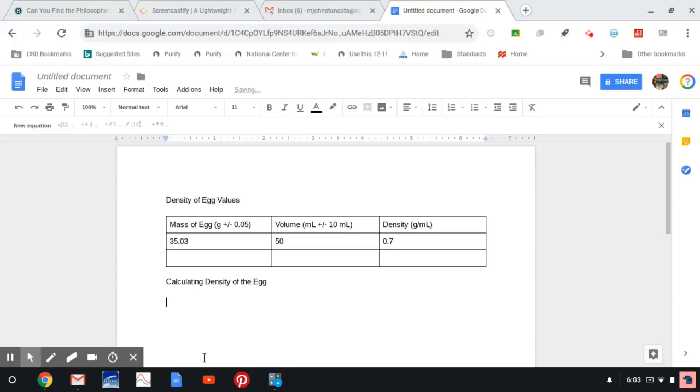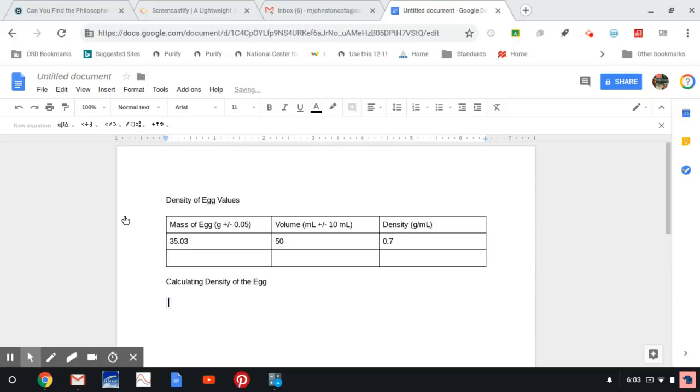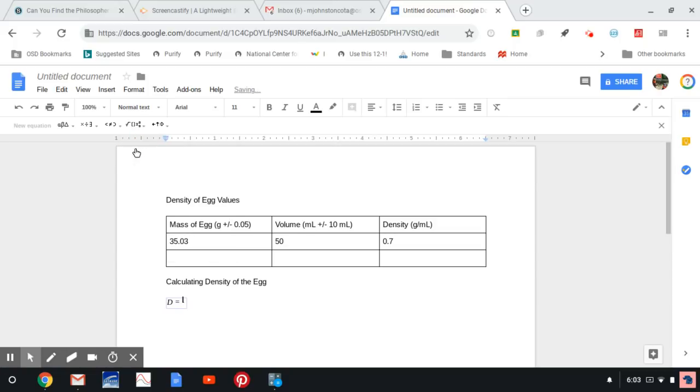Oh, lost my mouse again. Insert equation. I go D equals, and then I see this little button up here, math operations. I click on that, and there is my fraction, which shows me I'm dividing the numerator by the denominator. And I can go M, down arrow, and eventually I will get to, if I hit enter, V, and then I have my equation.